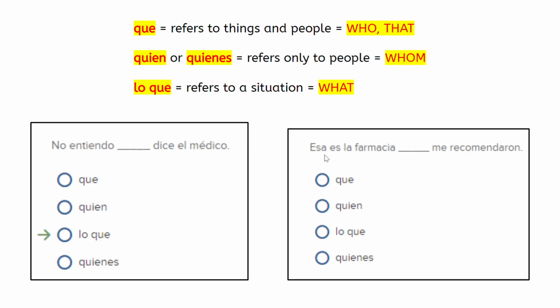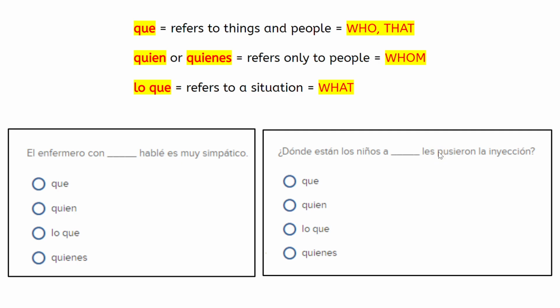Esa es la farmacia blank me recomendaron. That is the pharmacy blank they recommended to me. Best choice: que. That is the pharmacy that they recommended. That is referring to a thing, the pharmacy. Go with que.